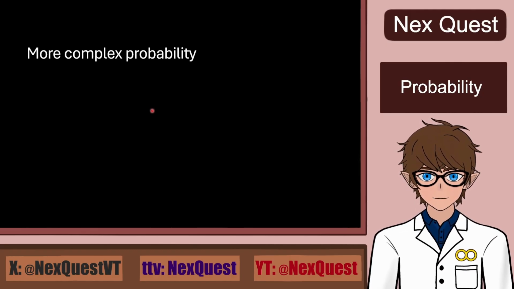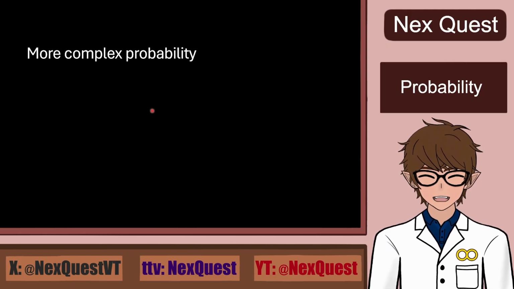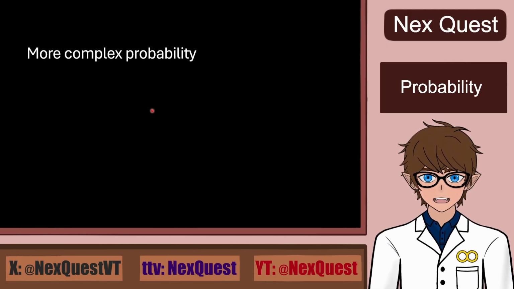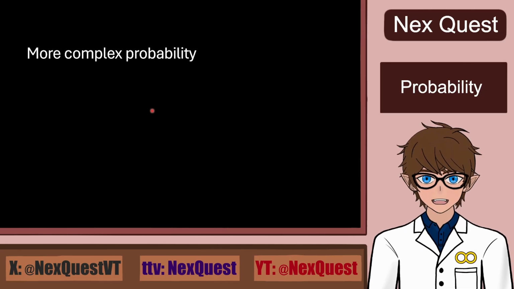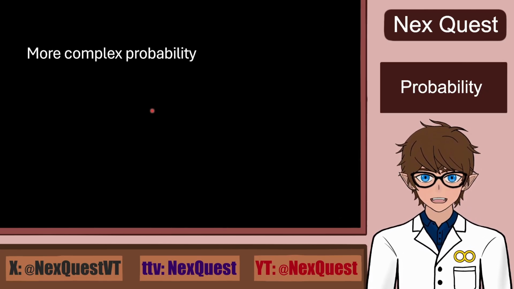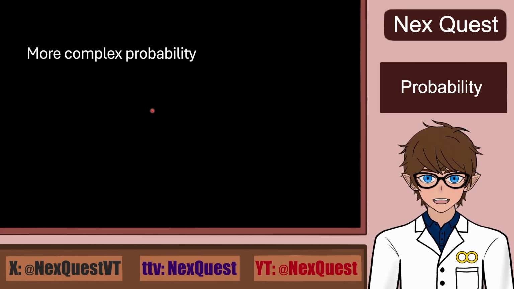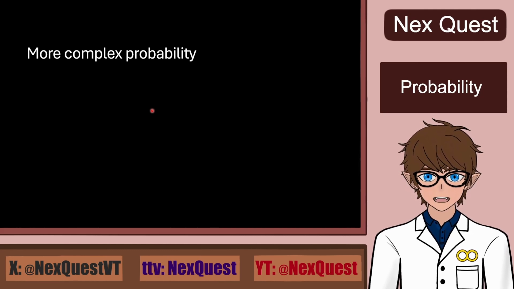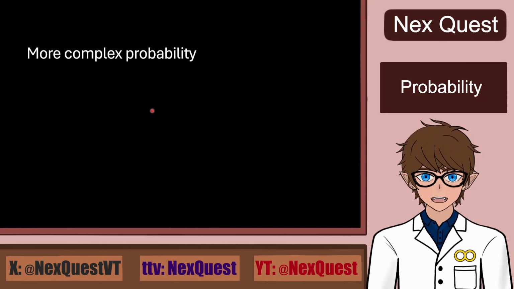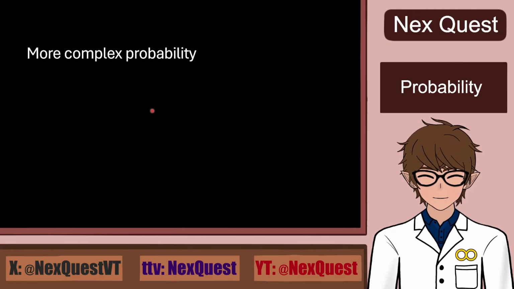Now for an example of some more complex probability that is still from everyday life, let's say you have a group of 5 people. What would be the probability that, if these 5 people are arranged in a certain order, person A and person B are standing right next to each other?